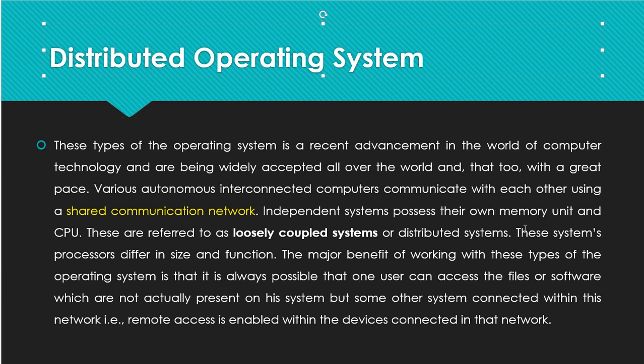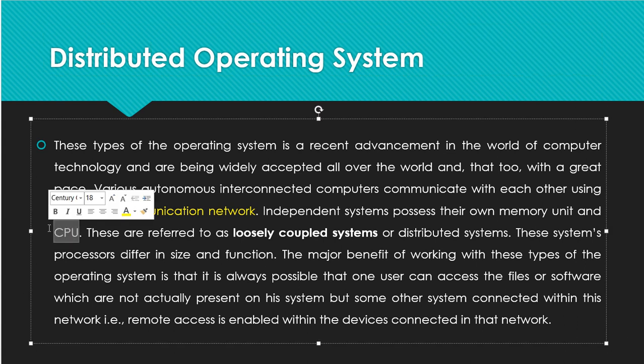Independent systems possess their own memory unit and CPU. It means all 10 CPUs have their own memory, but the operating system is the same for all. That is why we call it a distributed operating system. Okay, so you can read the other points. They are very simple points: how files will be accessed, and why it is called distributed.